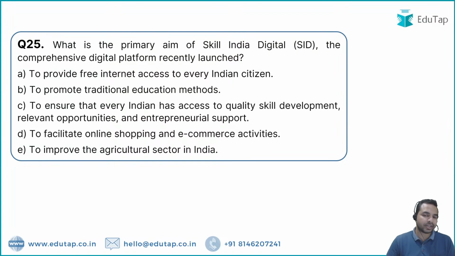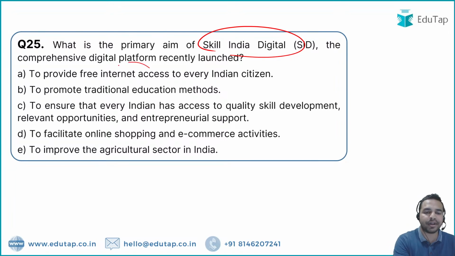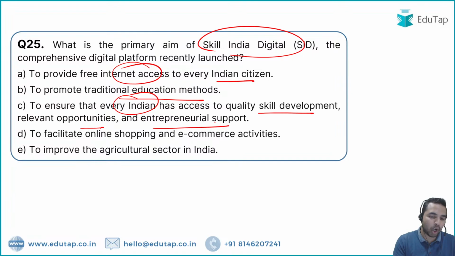So the next question is on the screen, the Skill India Digital. तो Skill India Digital पे आपका अगला question है, and please tell me what is the right answer. The question is basically on the primary aim of Skill India Digital. The first statement says that it provides free internet access to every Indian citizen. The second statement says it promotes traditional education methods. The third says to ensure every Indian has access to quality skill development, relevant opportunities and entrepreneurial support. The fourth says to facilitate online shopping and e-commerce activities, and the fifth, to improve the agriculture sector in India. So which statement is correct? Question number 25, absolutely right.